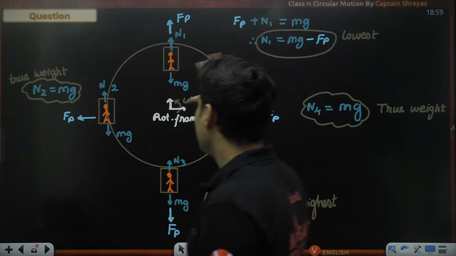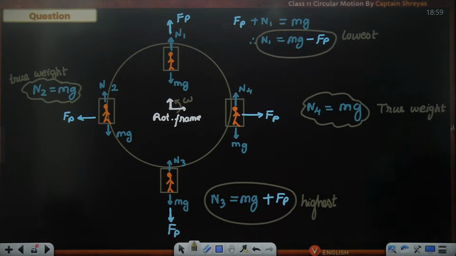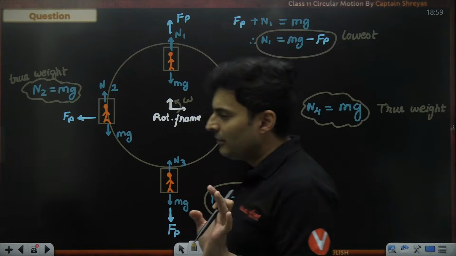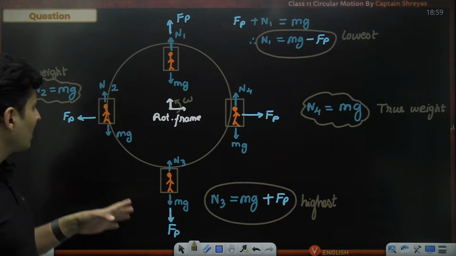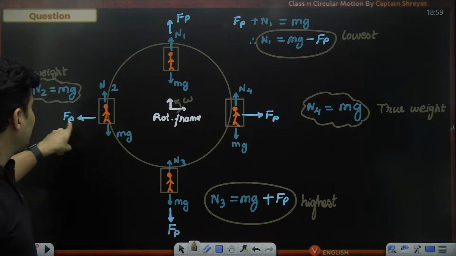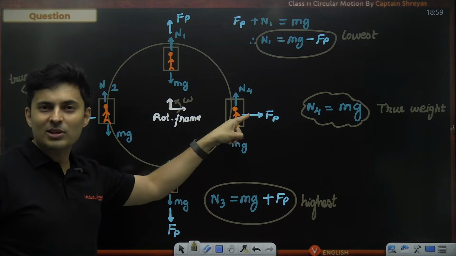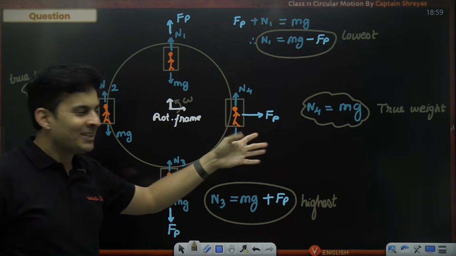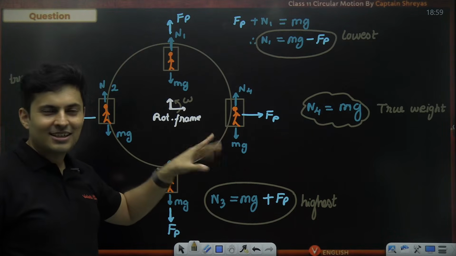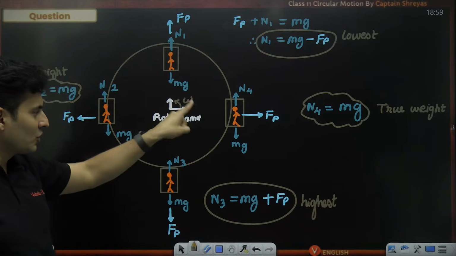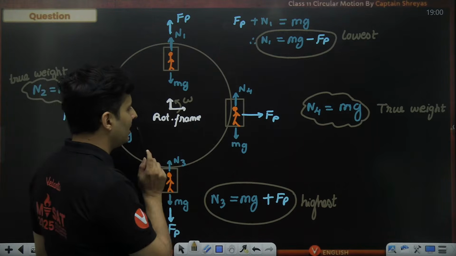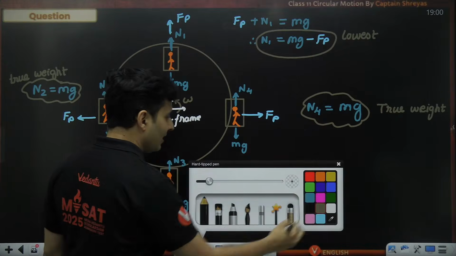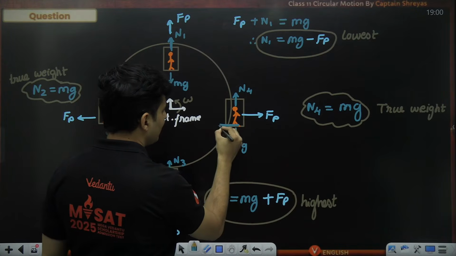So this is the concept of the centrifugal force in a giant wheel. But then there is one question which is unanswered. It's not related to that normal. It is at these two places. Sir, centrifugal force is there here. So who is balancing, because this dude is still at rest? Oh, right. You're so correct. Who is balancing the centrifugal force? Normal and mg can't. So there must be something inwards. Guess what it is? It is the friction.